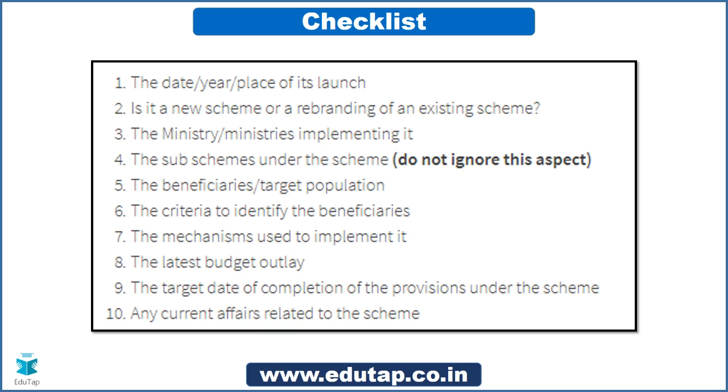Beneficiaries, target population: we have seen the target population, anyone from the rural or urban area who wants to set up a project above 18 years of age, and I think there were many other points that we have seen. Criteria to identify the beneficiaries, we have already seen the criteria. There should be some percentage of the cost being borne by the entrepreneurs. Mechanism: through KVIC and the designated banks.